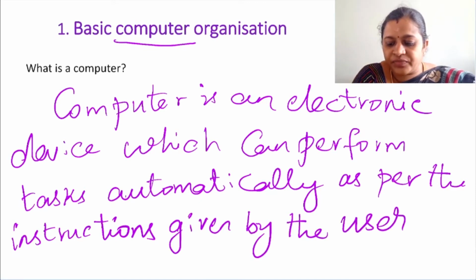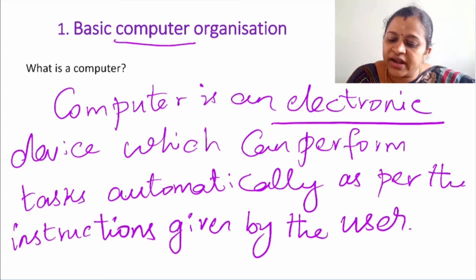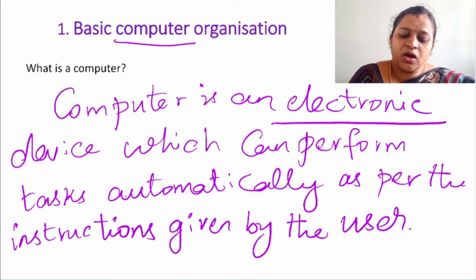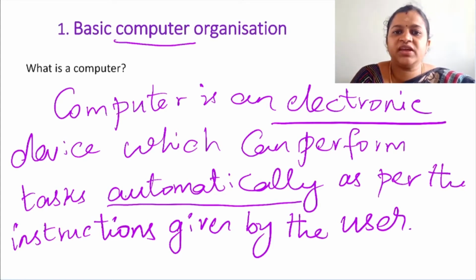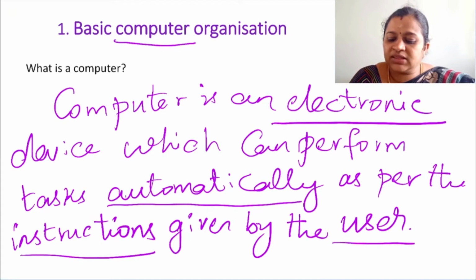So this is the definition of what is a computer. It is an electronic device because it can operate only with the help of electricity. Now this can perform tasks automatically. Once we feed the instruction, it will perform the tasks automatically. It will follow the instructions which will be given by the user. So this is the definition of computer.